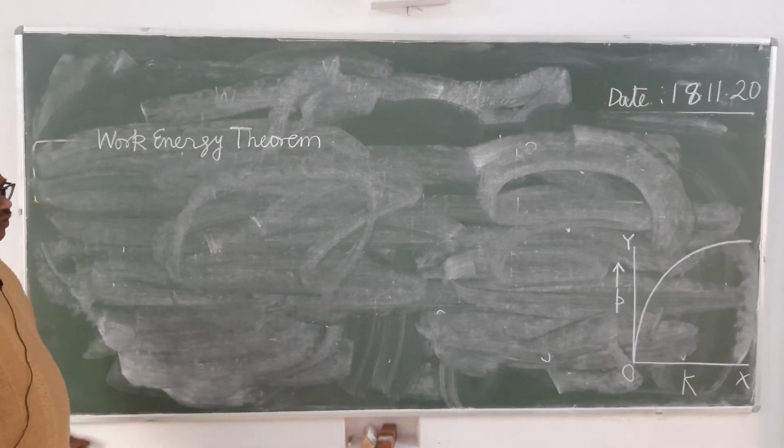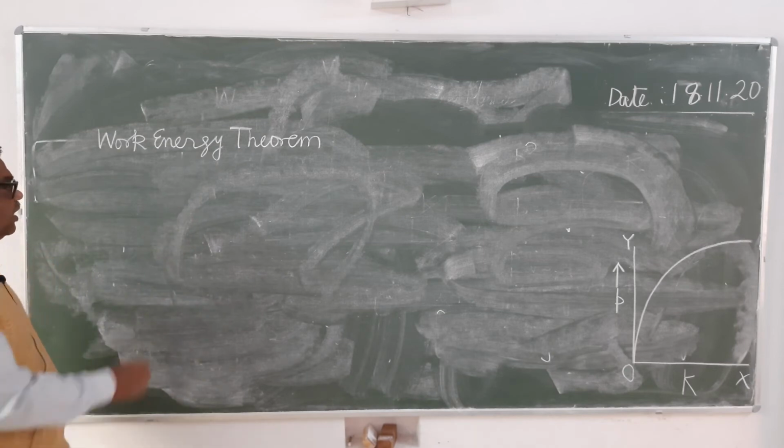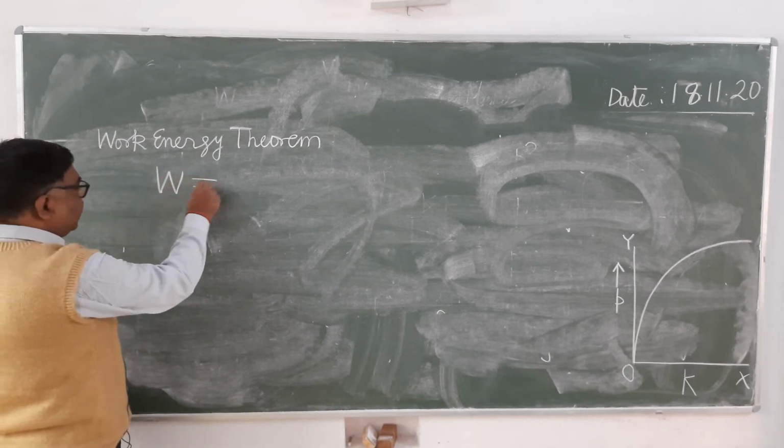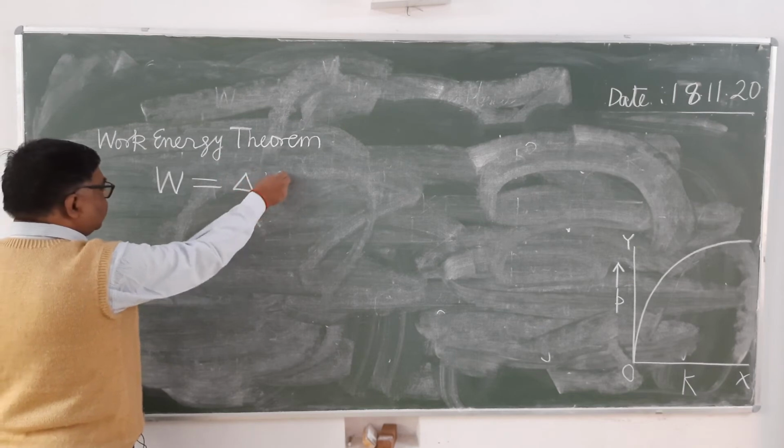Work done by a conservative force is equal to change in kinetic energy. Symbolically we write it as W equals delta K.